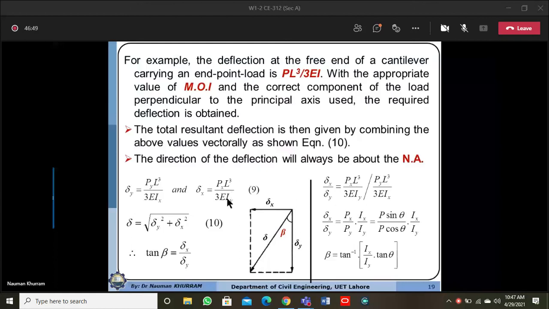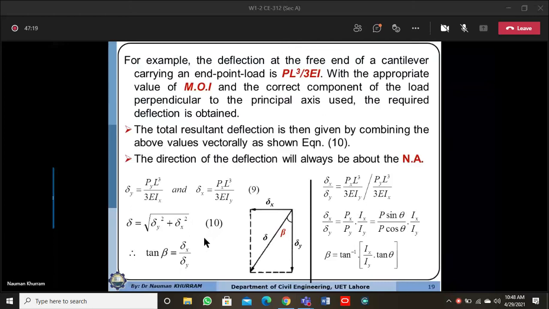Similarly, deflection in y direction is a function of the load in y direction, and the corresponding geometric resistance will be Ix. We can sketch this deflection in terms of a vector. Delta x will be in x direction, delta y in y direction. The maximum or resultant deflection can be determined by the Pythagoras theorem by using this formula.